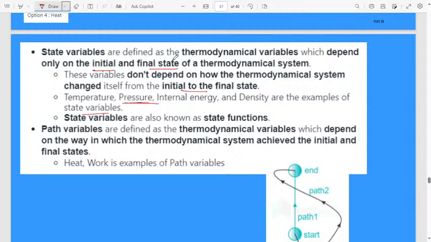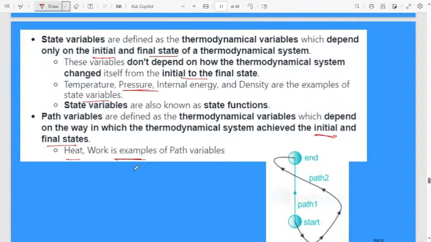Remember, state variables are also called a state function. State variables are thermodynamic variables which depend only on the initial and final state of a thermodynamic system. That we will consider as a state function. What is meant by path variable? They are defined as thermodynamic variables which depend on the way in which the thermodynamic system achieved the initial and final state. Like heat and work are examples of path variables.